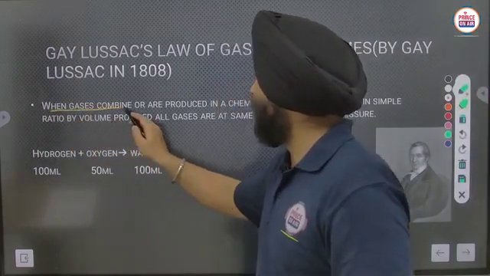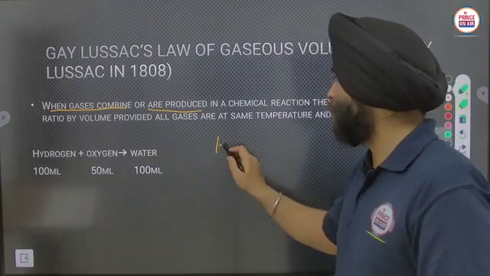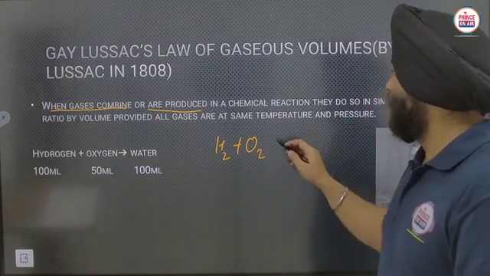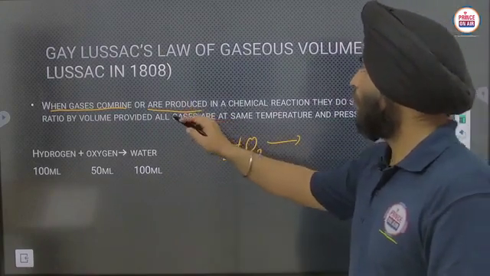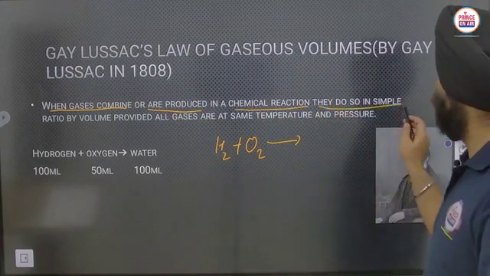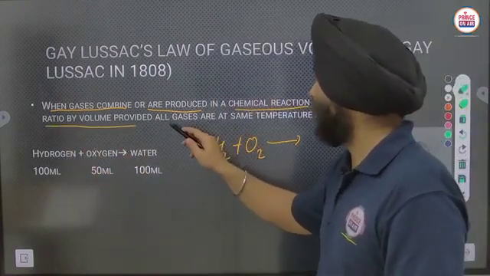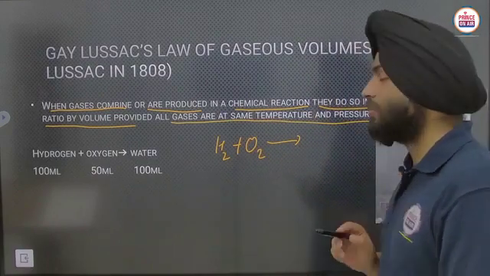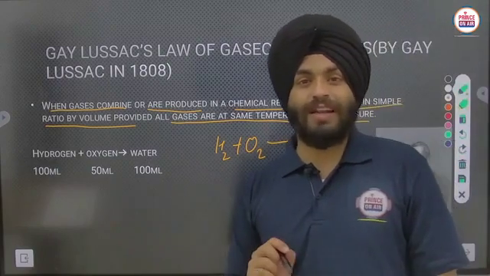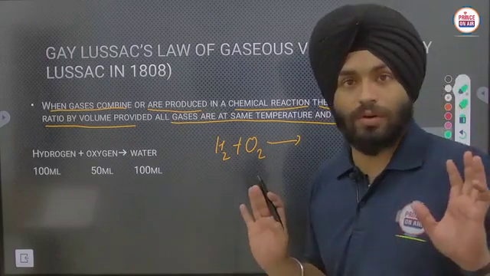when gases combine, for example hydrogen and oxygen, once again I am taking that example here, they combine or produce in a chemical reaction in a simple ratio by volume, provided all the gases are at the same temperature and pressure. Means at constant temperature and pressure, gases combine in a whole number ratio. That's it.